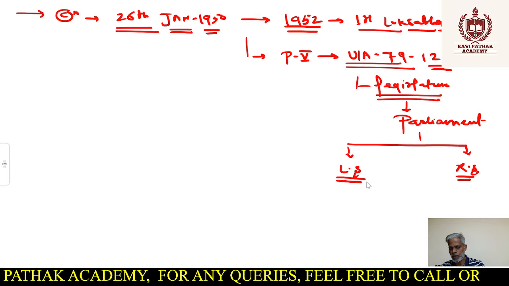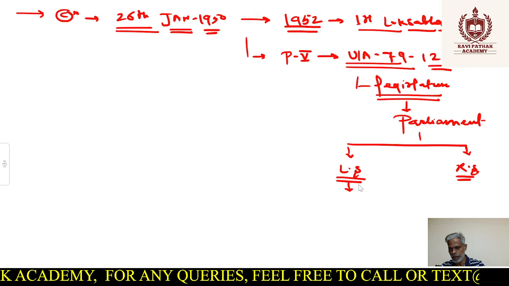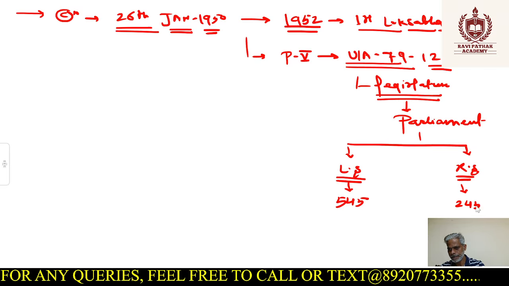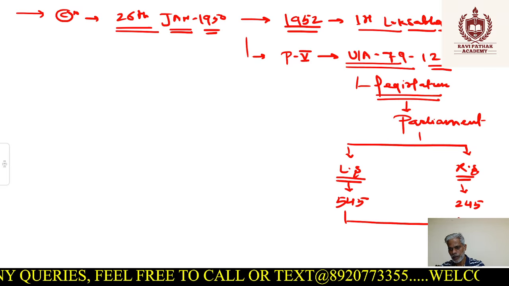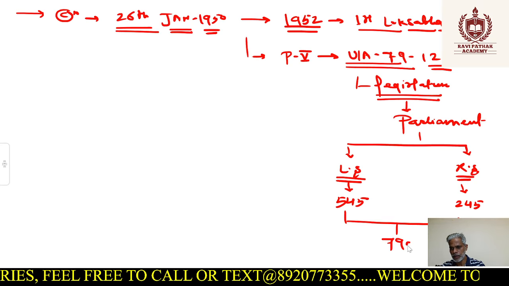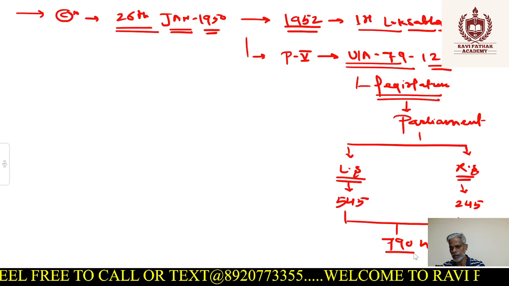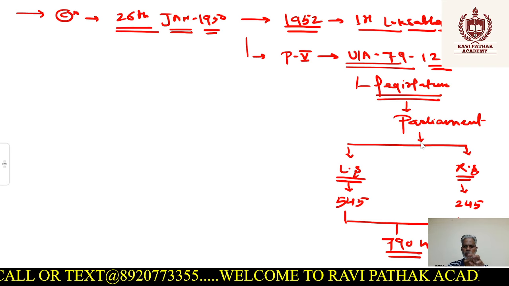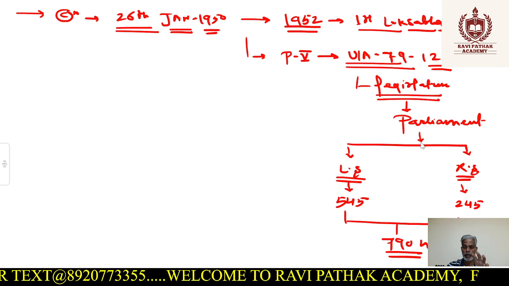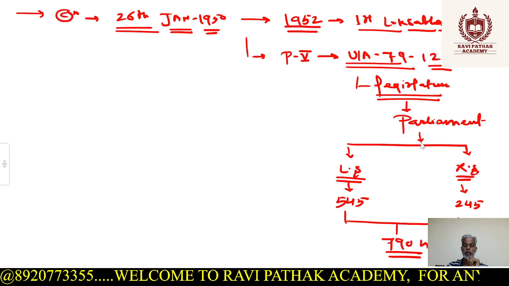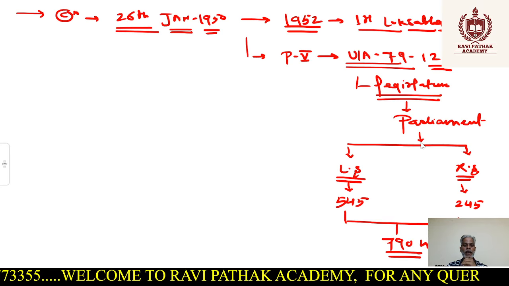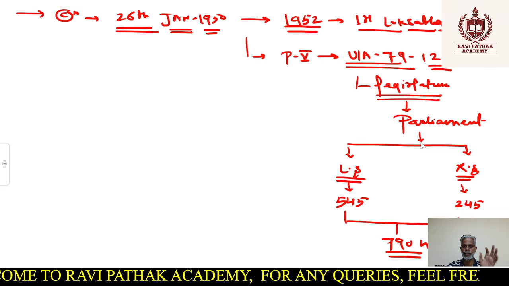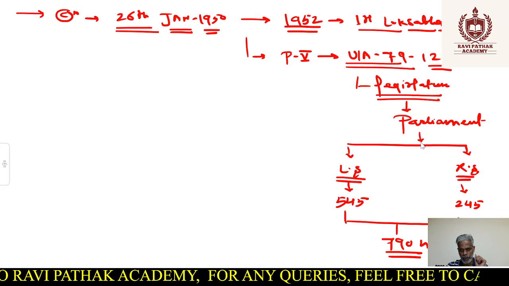Now these two houses will have a composition of some members. We can say the present strength is 545 and 245. So in all, there are 790 members of parliament in our parliament. But how do these 790 members come to parliament? How are these 545 members elected in Lok Sabha and 245 in Rajya Sabha, through direct and indirect election? If we understand that part, it would be easy for us to understand the delimitation part.